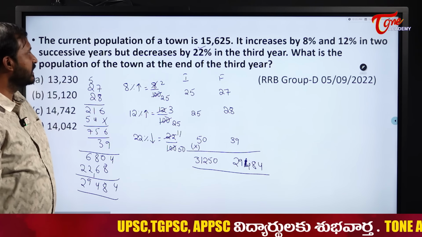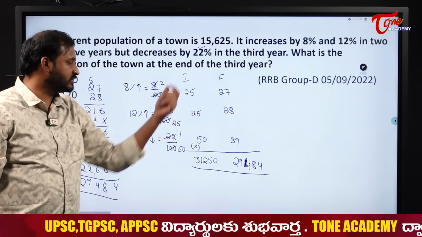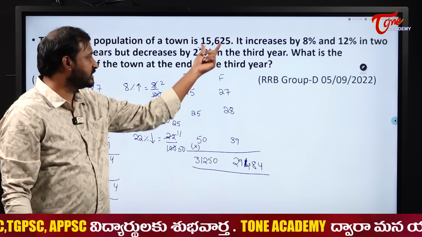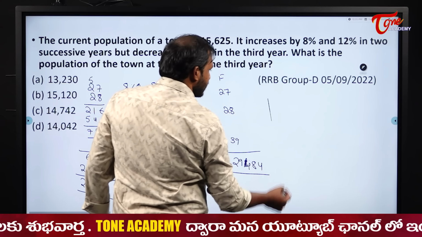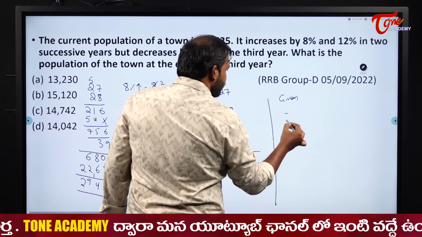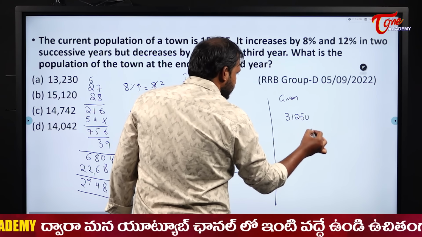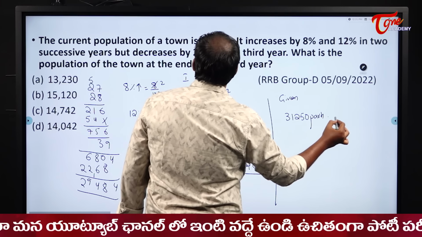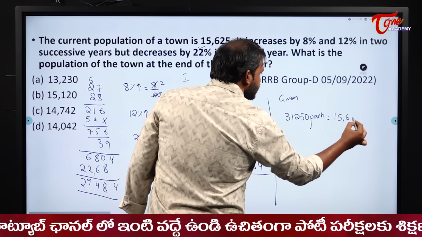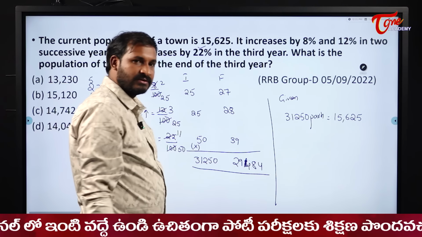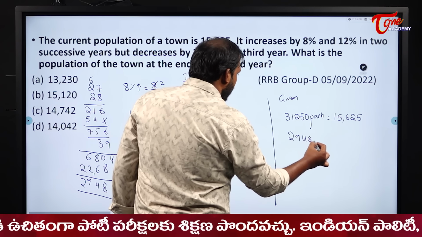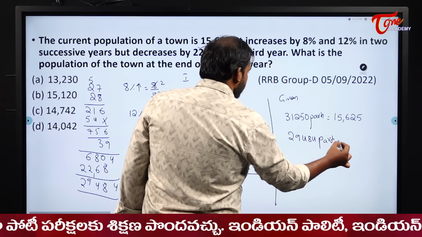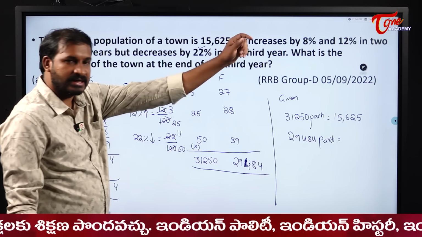Now see here, what is the present population? 15,625 is the present population. If you observe carefully, students, the given 31250 parts, that is the present population, is equal to 15,625, and they are asking what 29484 parts is equal to.